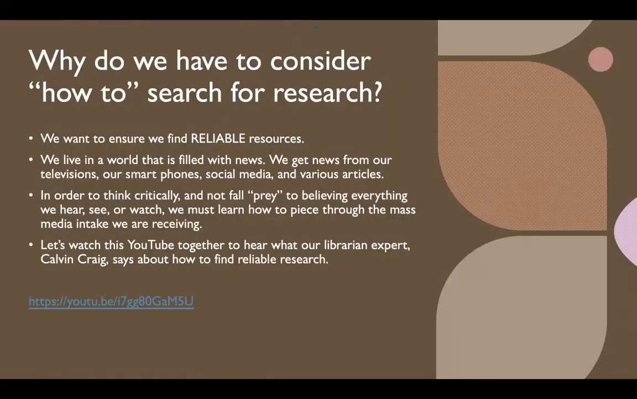So, why do we have to consider how to search for research? Why can't we just Google or look on our phones and find the first thing that pops up? Well, we want to ensure we are finding reliable resources, especially in a college atmosphere when we're writing papers that are academically based. We really want to make sure that we're using solid foundations to create our papers.